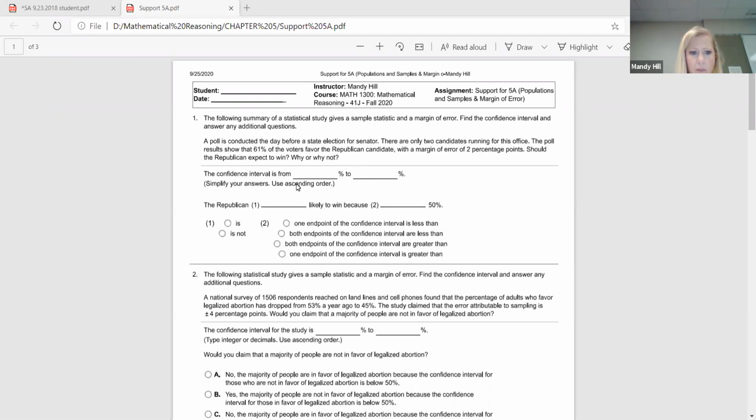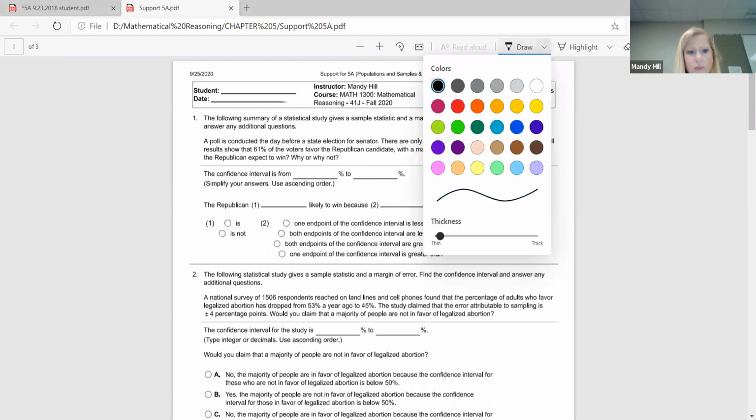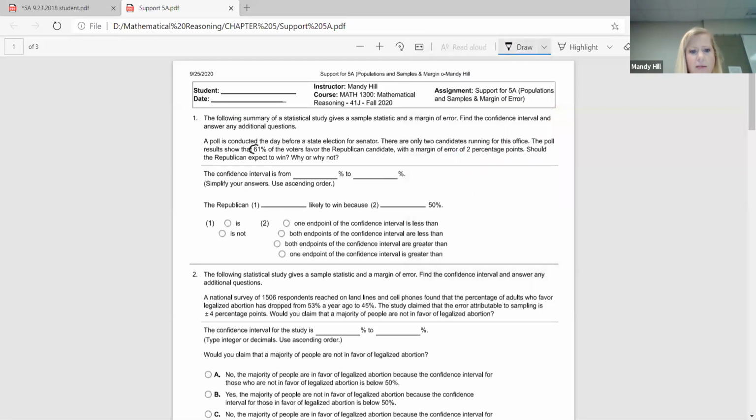So this poll said that they took a poll and that 61% of the voters favored this Republican candidate. Then it says we've got a margin of error of 2 percentage points. Well, we know that to win an election, you have to have more than 50% of the votes. So we're looking to see if this margin of error is going to keep the candidate greater than 50%. 50% would be a tie. So we're starting out at 61.